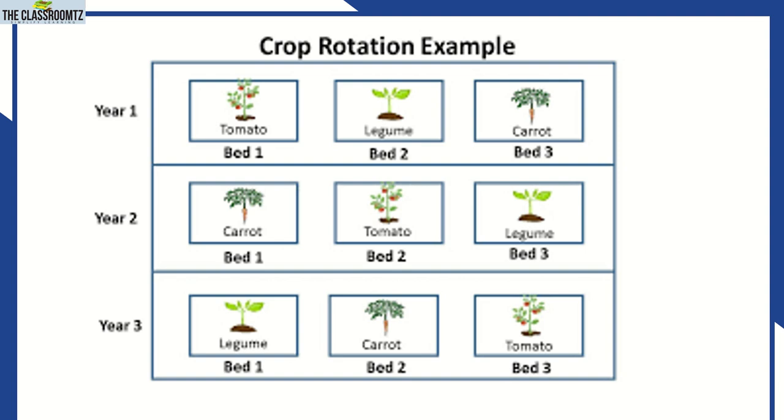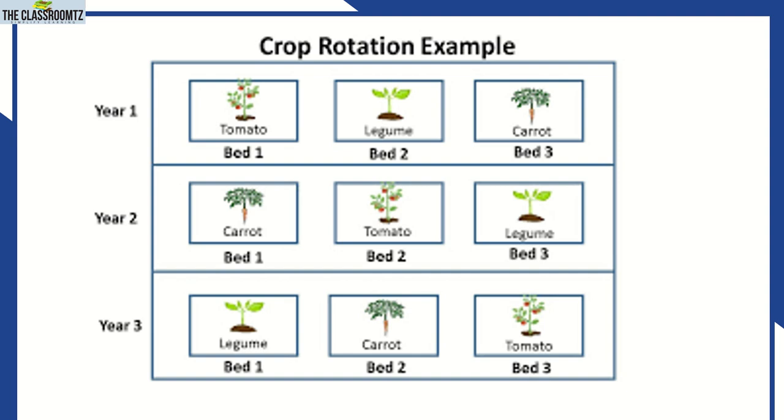In 2021 we are planting maize, the same field. 2022 we are planting beans, the same field. 2023 we are planting sunflower, the same field. In that way, we are helping, or we are enabling nutrient of the soil not to be used much in one type of crop. That's called the crop rotation.